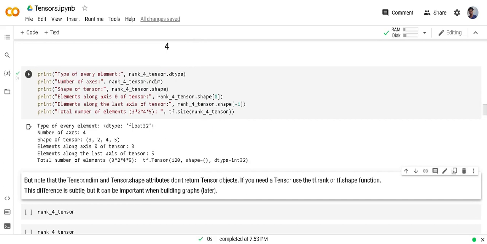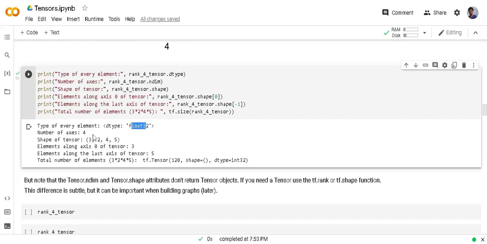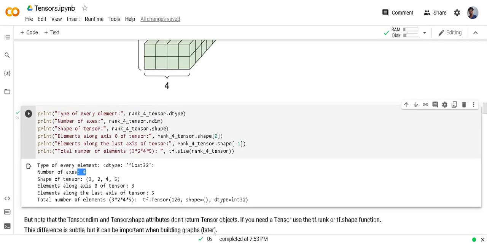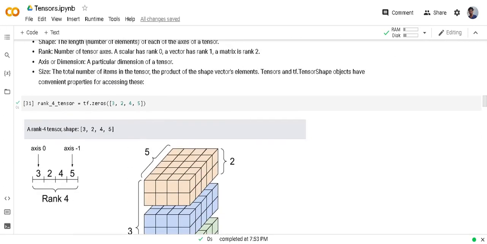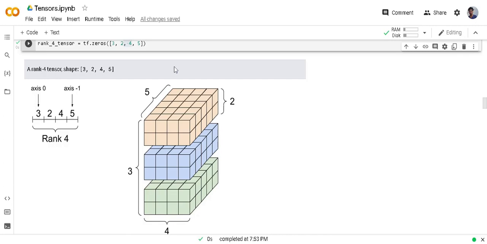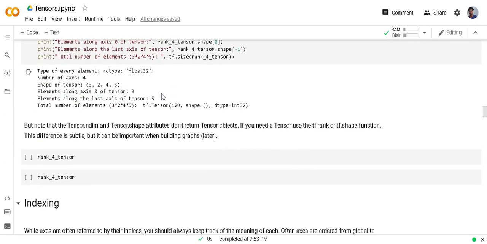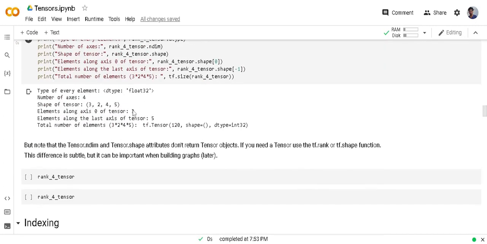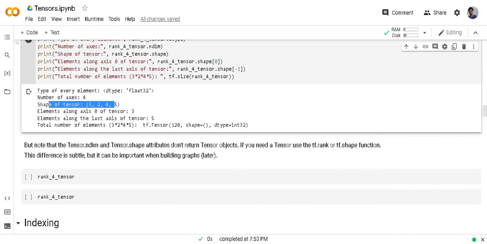So in the output you can see the tensor has float 32 data type, and the total number of dimensions is 4. The shape of the tensor is 3, 2, 4, 5. The element along axis 0 is 3.